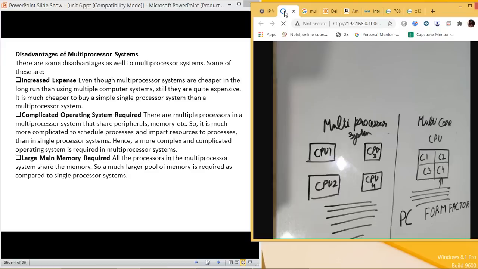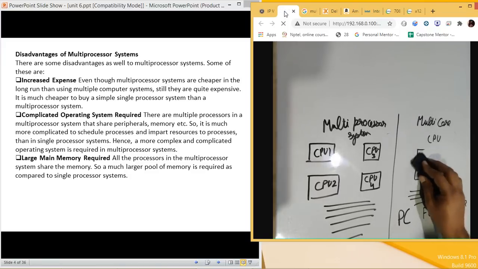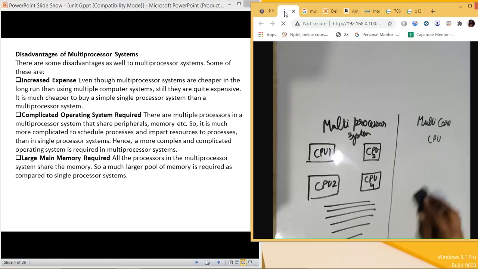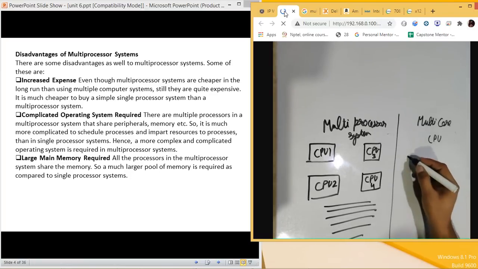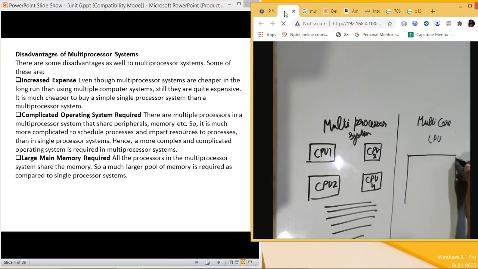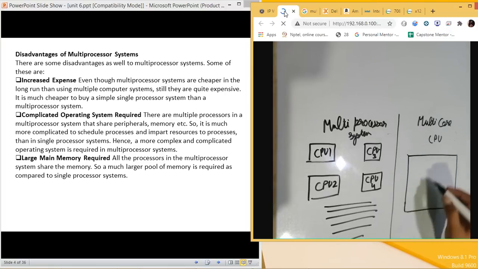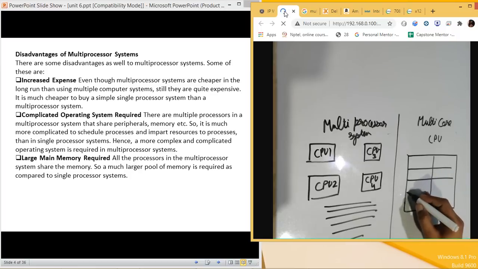What it means is that on a single CPU, on a single physical device, this is a processor. On this single processor, you will have 10 different cores.